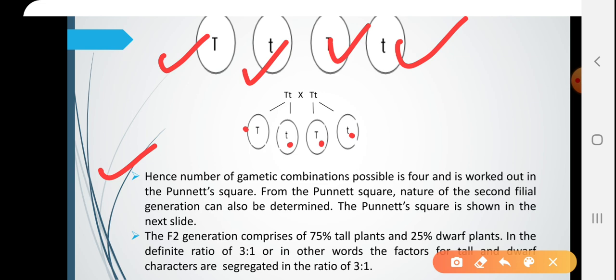From the Punnett square, the nature of the second filial generation can also be determined. The Punnett square is shown in the next slide. As I told you in my earlier slide, the Punnett square can help to get the probable genotypes of the offspring. The F2 generation contains 75% tall plants and 25% dwarf plants in the definite ratio of 3:1, or in other words, the factors for tall and dwarf characters are segregated in the ratio of 3:1. So, in the F2 generation, the dwarf character has again reappeared.